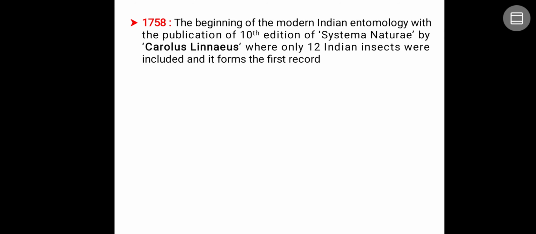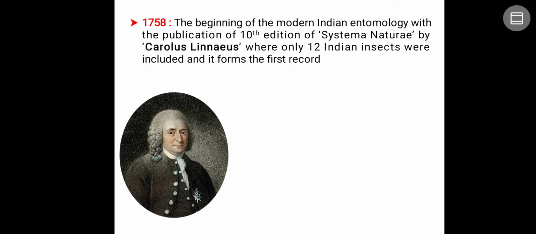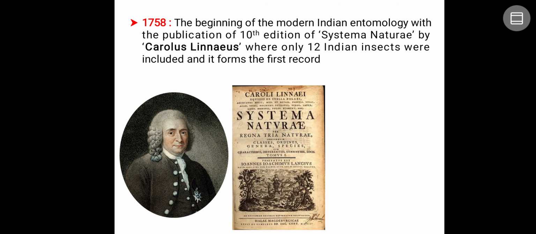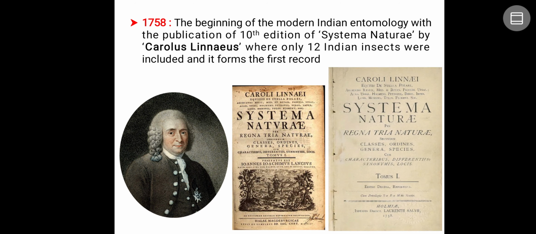Next, in the year 1758, modern Indian entomology began with the publication of the 10th edition of Systema Naturae by Carolus Linnaeus, also called Carl Linnaeus, where only 12 Indian insects were included, forming the first record. Of course, the first publication was in 1735, where he classified organisms biologically into genus, species and so on. That is why he is called the father of taxonomy.